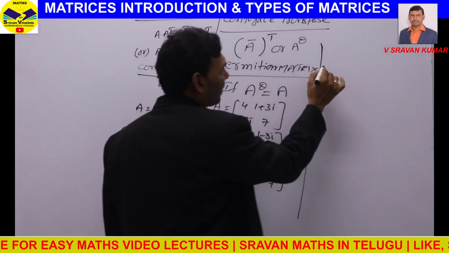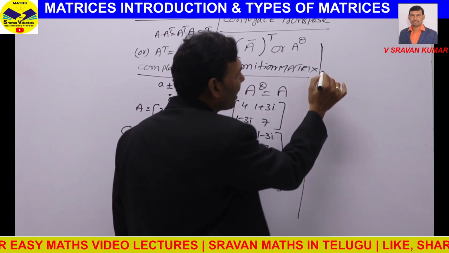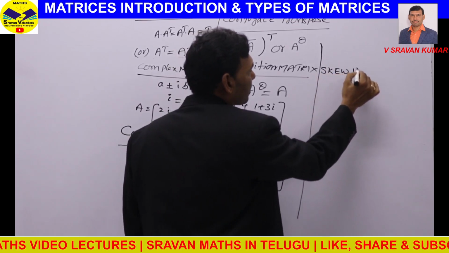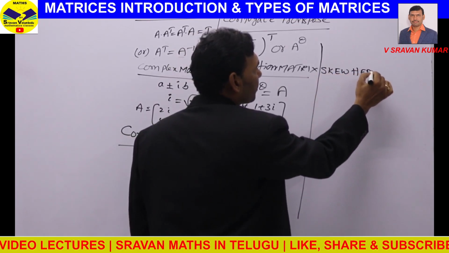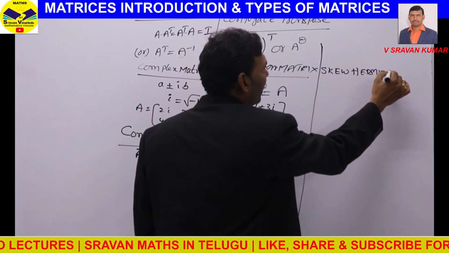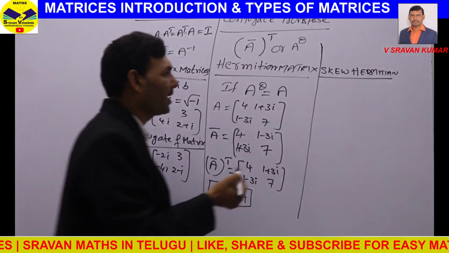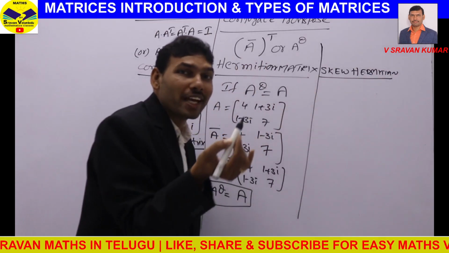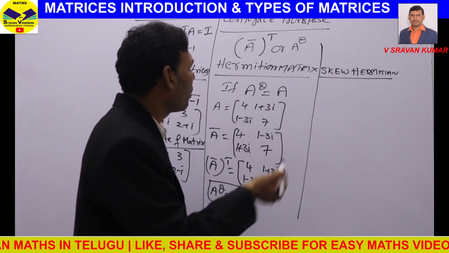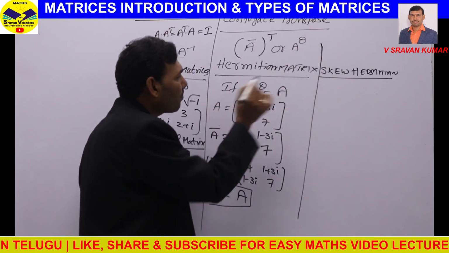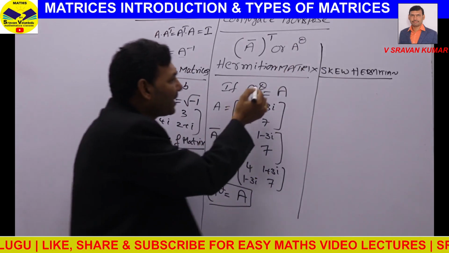Next, similar to skew symmetric matrix, we have skew Hermitian matrix. Skew Hermitian means just like skew symmetric matrix, where A transpose equal to minus A. As I said, in real we write transpose, in complex in the place of transpose we write theta.